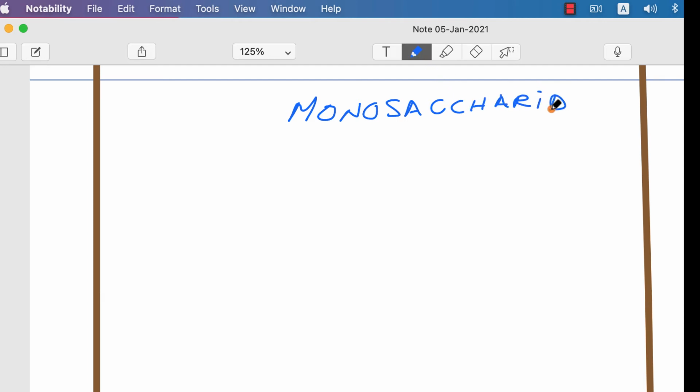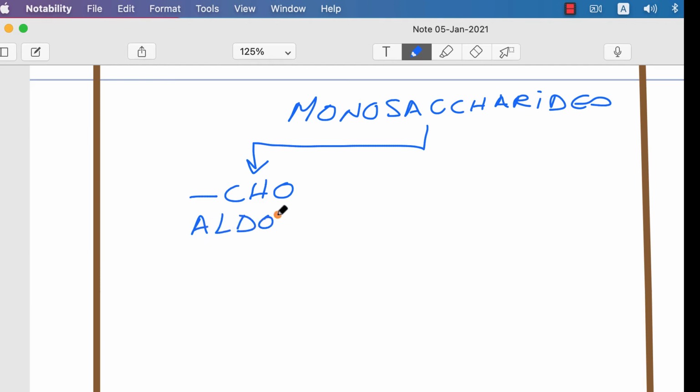Either an aldehyde group or a ketone group. Based on this, if a monosaccharide has an aldehyde group, it is called an aldose. So glucose is an aldose.